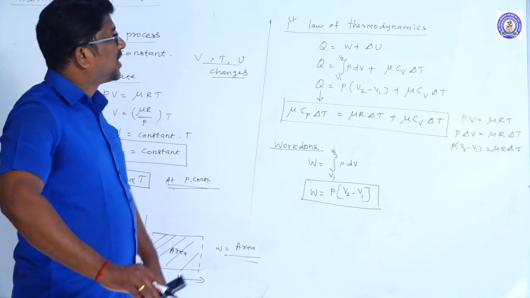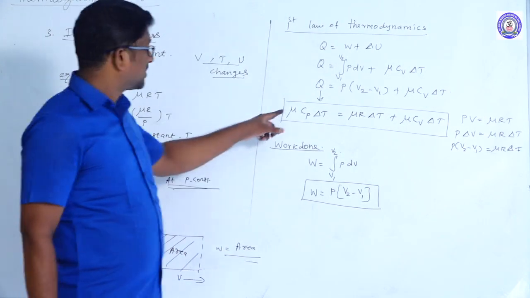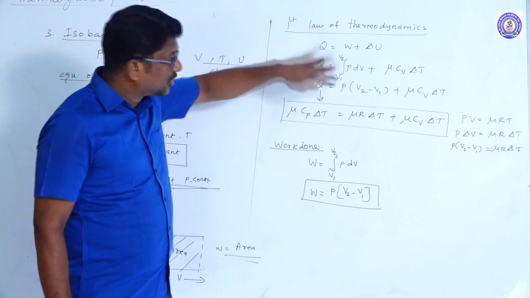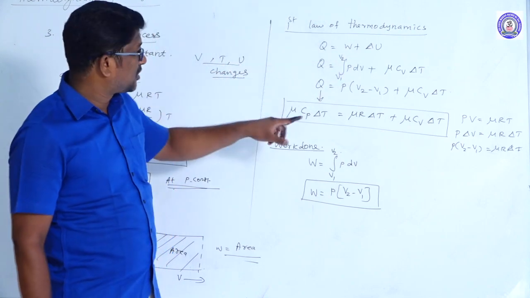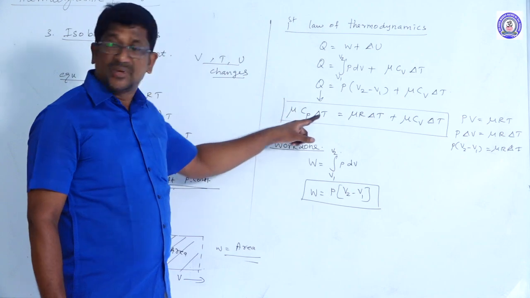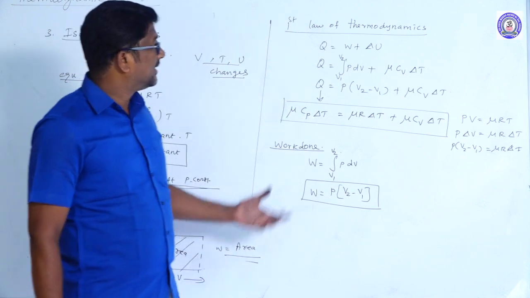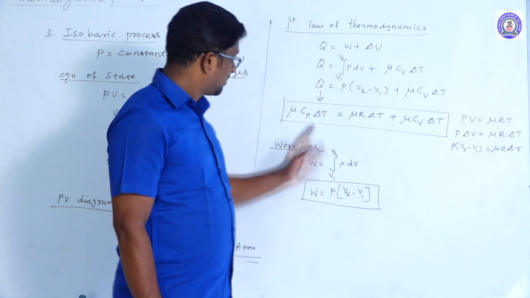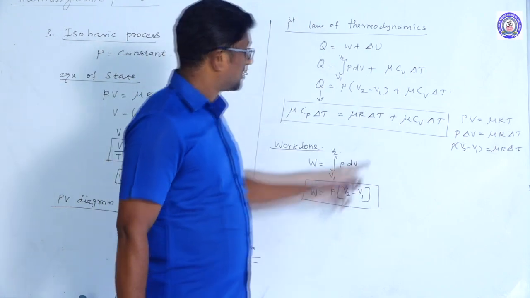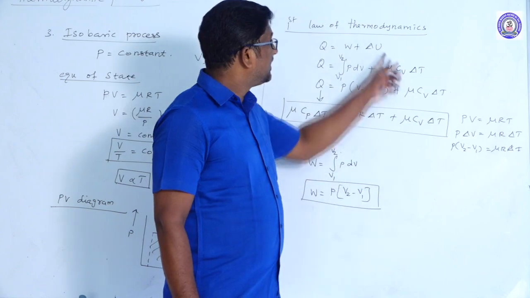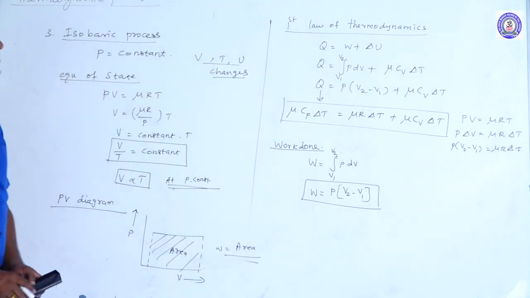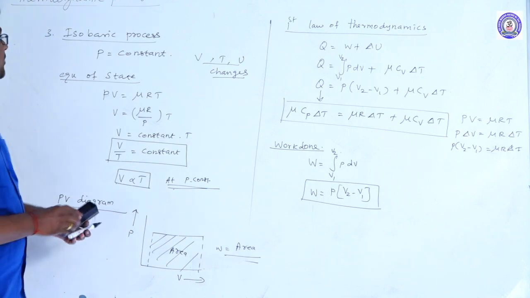And for the first law of thermodynamics, the condition for isobaric process, Q, the amount of heat energy given to the system or given by the system, is mu Cp into del T. Mu R into del T is the work done during isobaric process. And mu Cv into del T is the change in internal energy of the system. And next process, isochoric process.